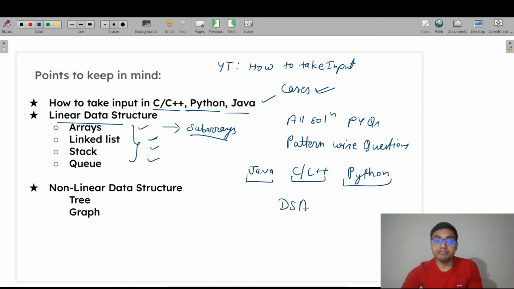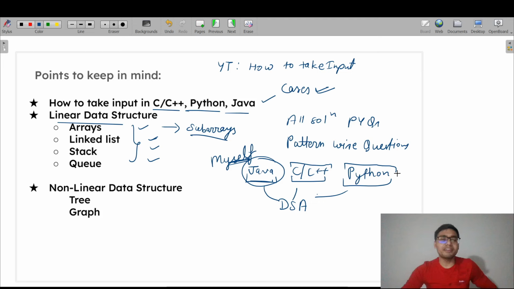In Java, I myself am teaching DSA, and I have already covered a lot of topics. The other talented faculty, in C++ or Python, are giving their best. I already covered arrays, linked lists, stacks, queues, subarrays, Kadane's algorithm, Boyer-Moore voting algorithm, and a lot of problems.